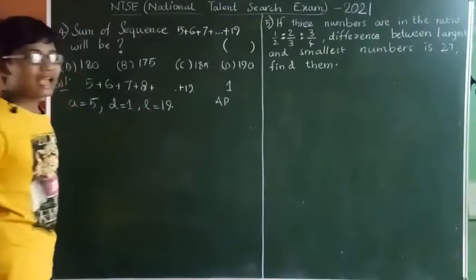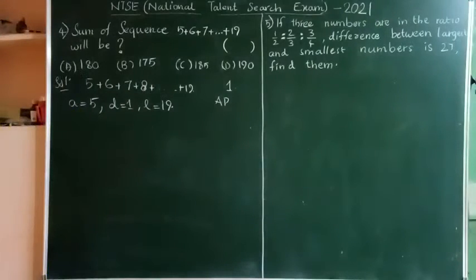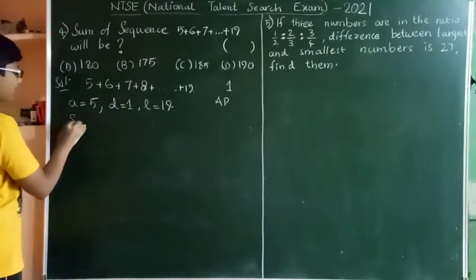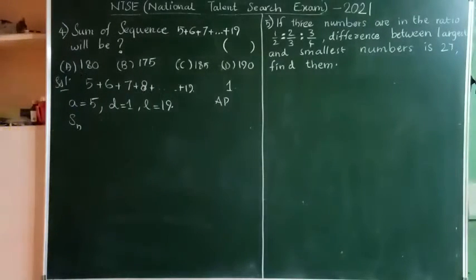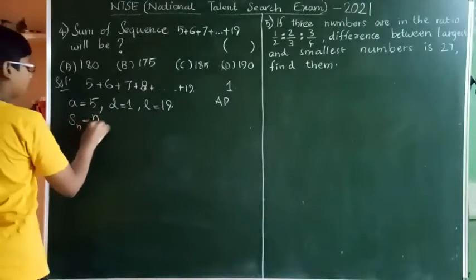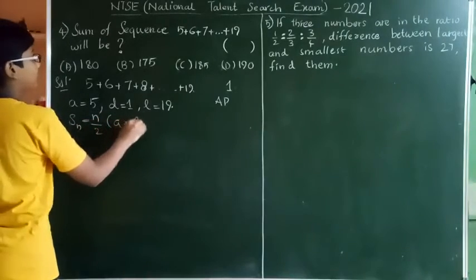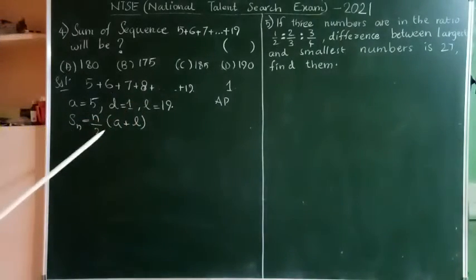We have a formula in AP, that is sum of n. Sum of n is n by 2 of A plus L. Now here what is n?